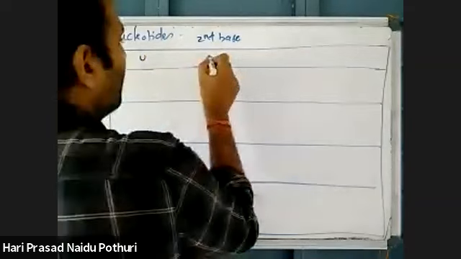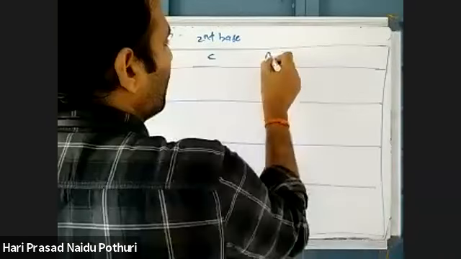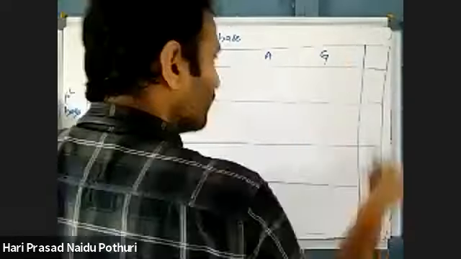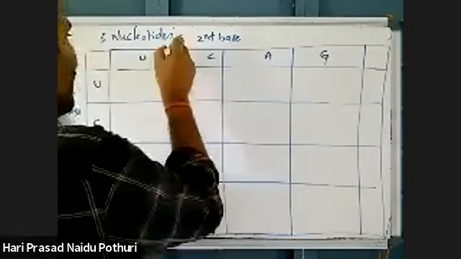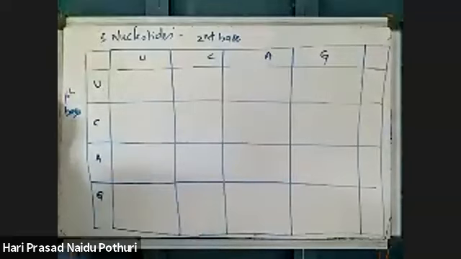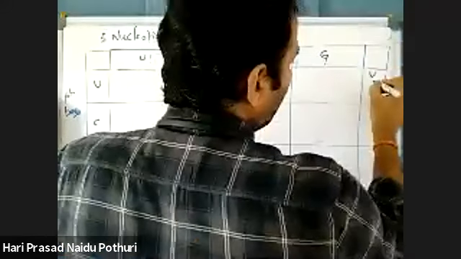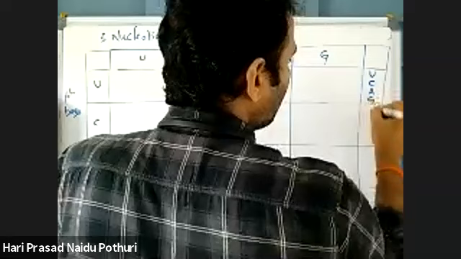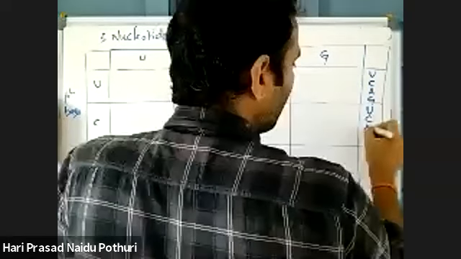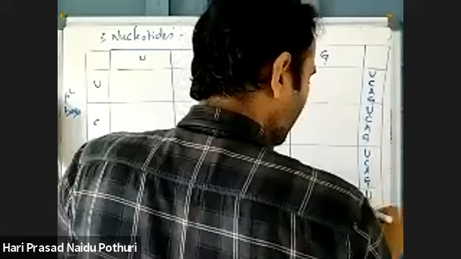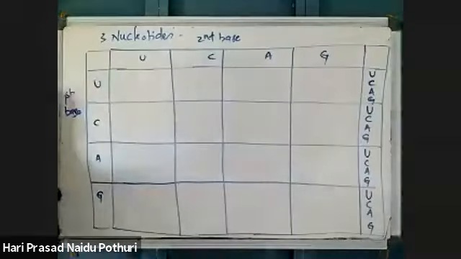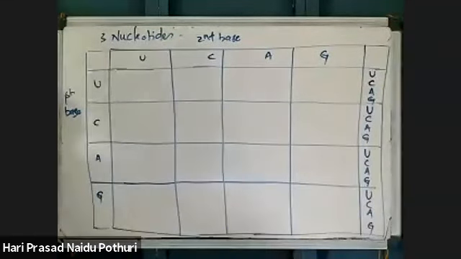U, C, A, G. Second base. And third base should be written here. U, C, A, G. Now you can write a different combination.